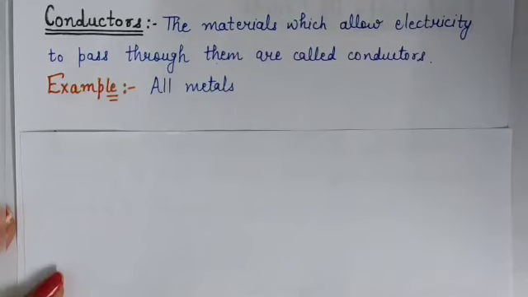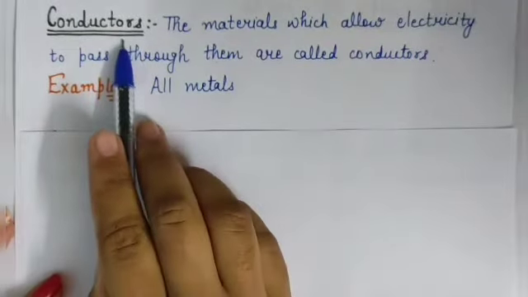We have learned in earlier classes that some materials allow electricity to pass through them while some do not. Right? We have already learned in the previous classes. Now on the basis of this, the materials are divided into two categories. First is conductor.